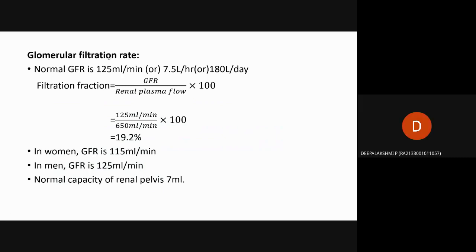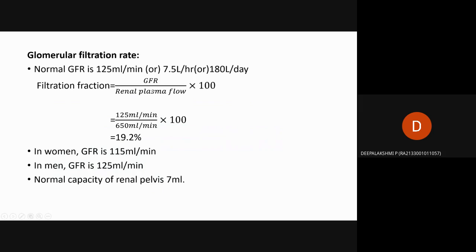Here the formula is given for glomerular filtration rate. Normally the glomerular filtration rate is about 125 ml per minute, or 7.5 liters per hour. For one day, it is equal to 180 liters per day.